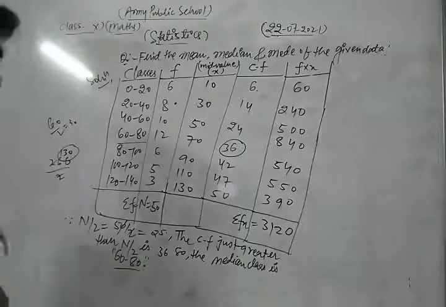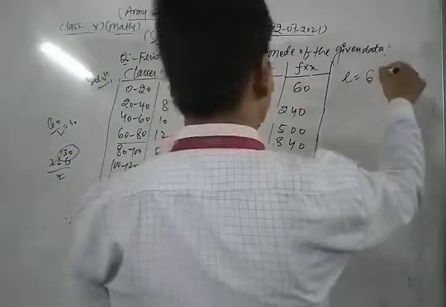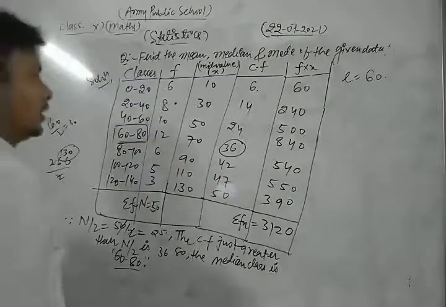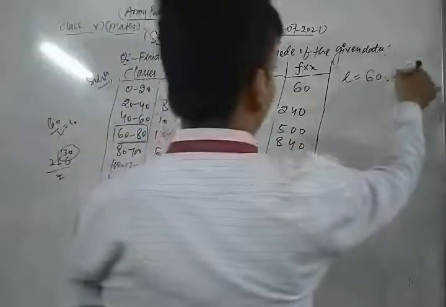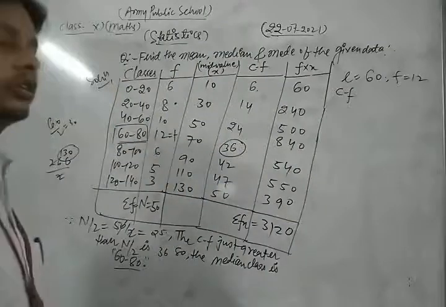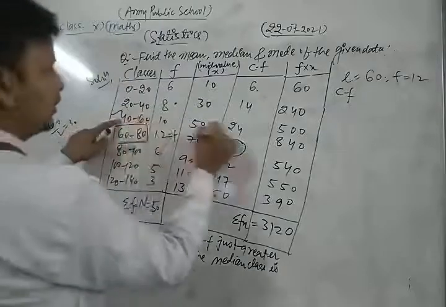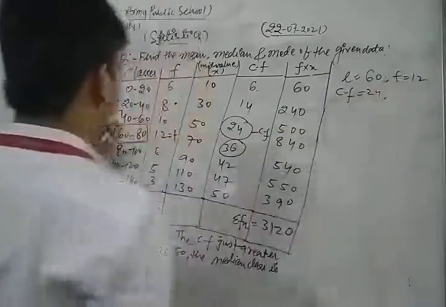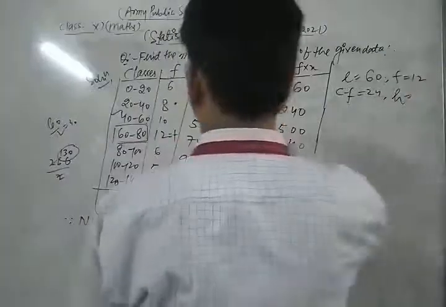60 to 80. So from there, the lower limit of the median class is 60. This is your median class, and the frequency of the median class is f, which is 12. The cumulative frequency of the class just preceding the median class is 24, so we take CF as 24, and the class size of the median class is 80 minus 60,